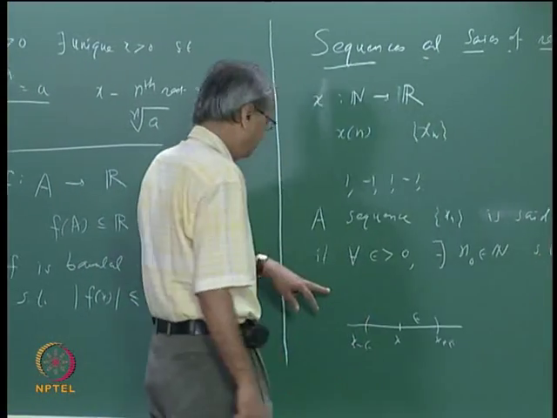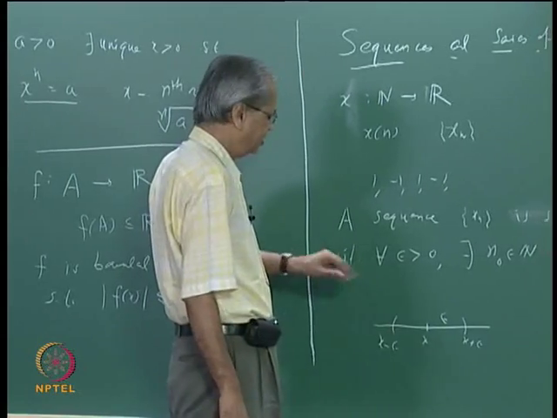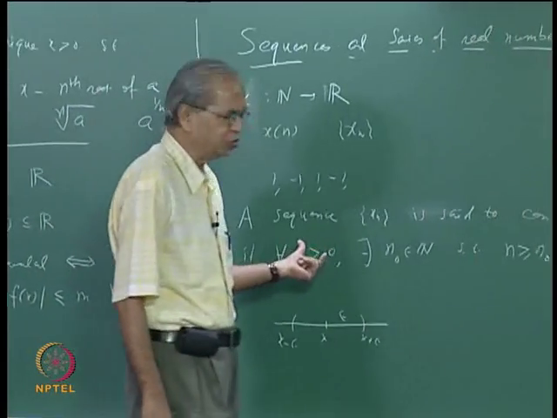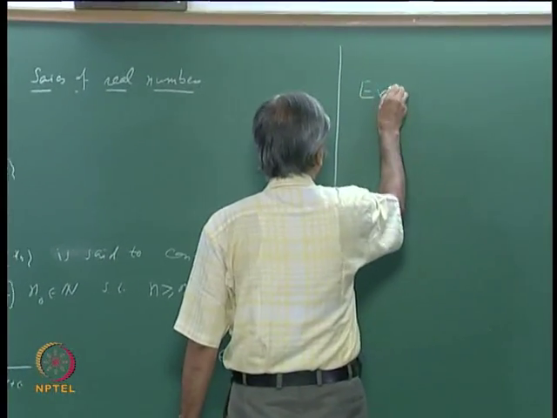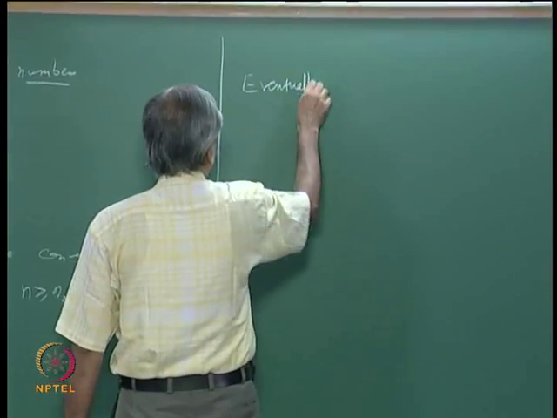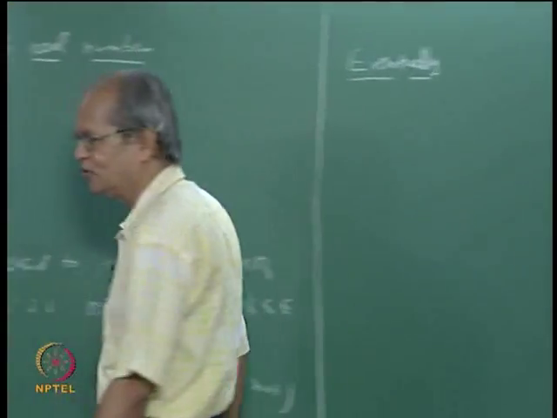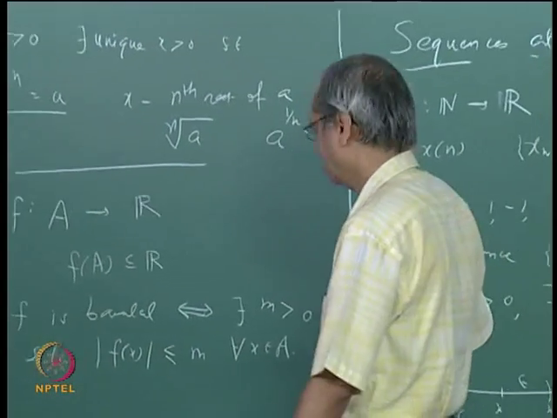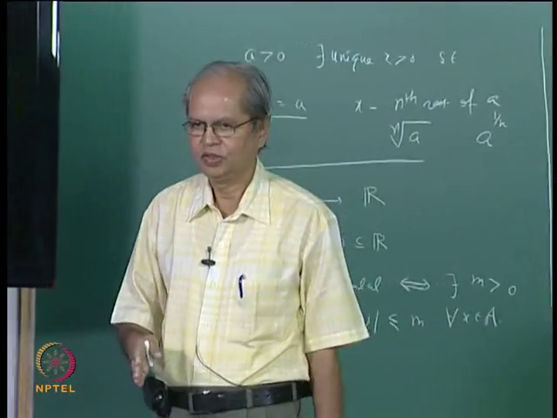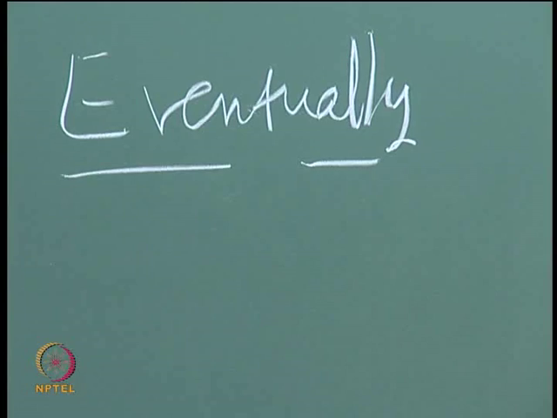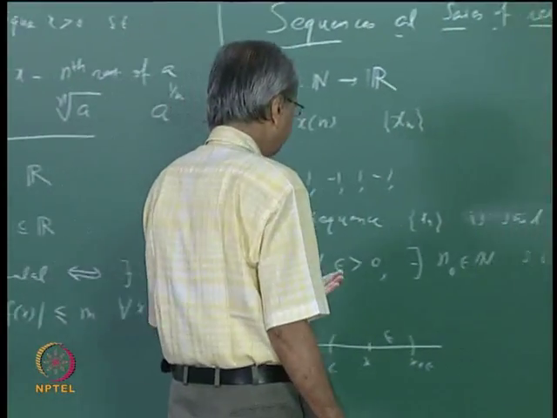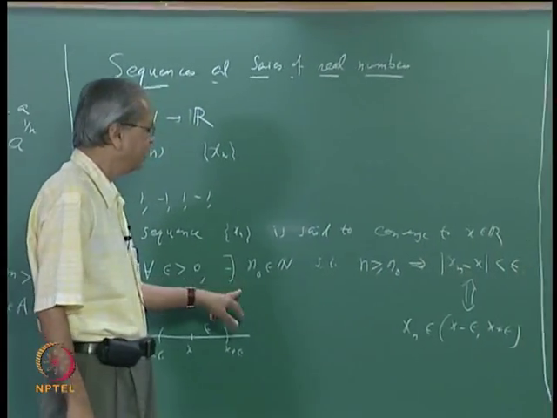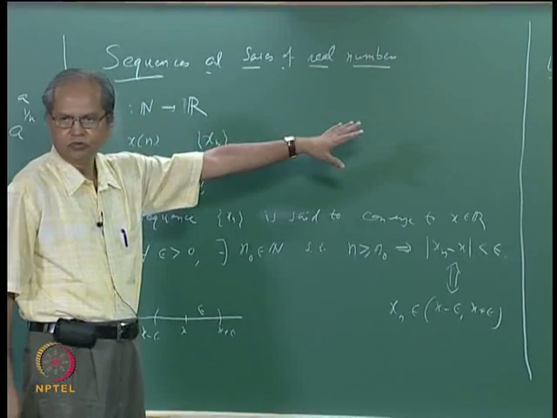Let me also mention a particular terminology used in this context. When dealing with a sequence, we say that something happens eventually. Eventually means this: a property holds for a sequence eventually if there exists some n0 in N such that for all n bigger than or equal to n0, what we have said happens.